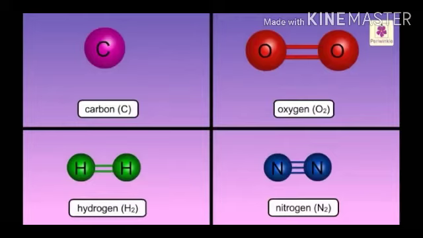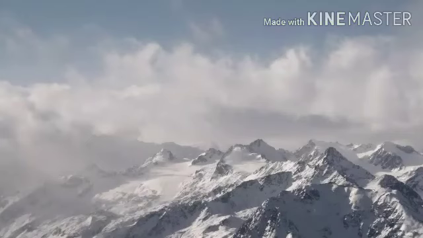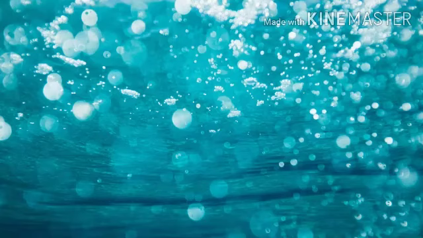Common examples are carbon, oxygen, hydrogen, nitrogen, sulfur, copper, silver, and gold. Only a few elements are found in pure form in nature. Generally, they combine with other elements to form compounds and mixtures.